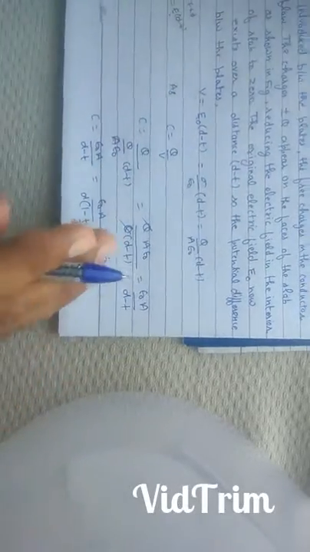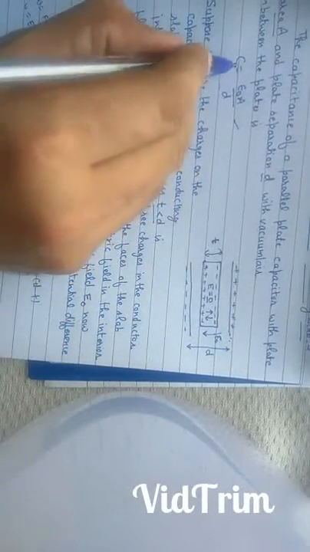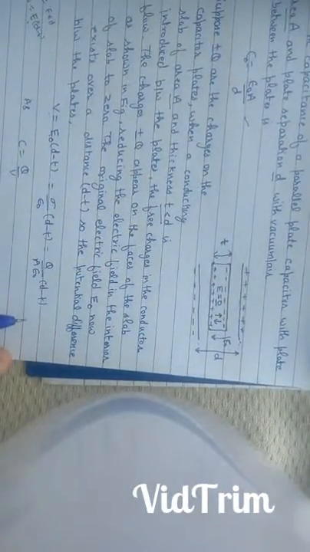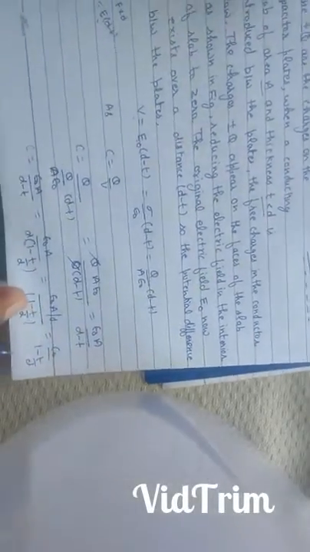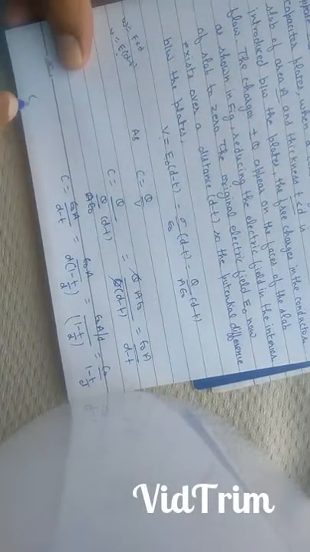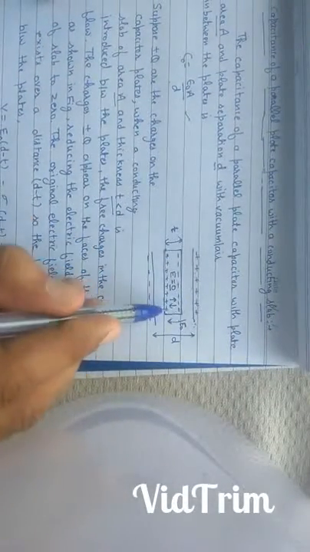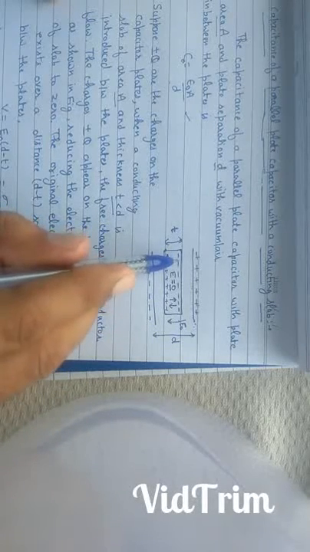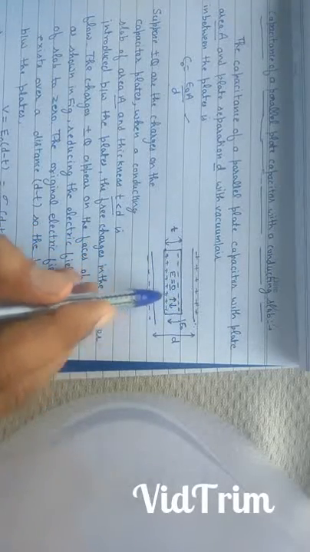Epsilon naught A upon D was the capacitance of a parallel plate capacitor with vacuum or air between the plates with no conducting slab. This becomes C naught upon 1 minus T upon D. Therefore we see that C is greater than C naught. This means the capacitance of a parallel plate capacitor increases with the introduction of a conducting slab in between the plates.